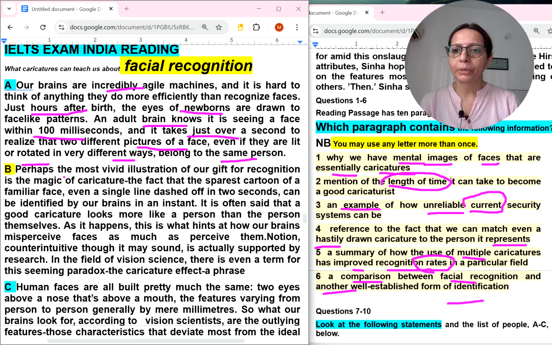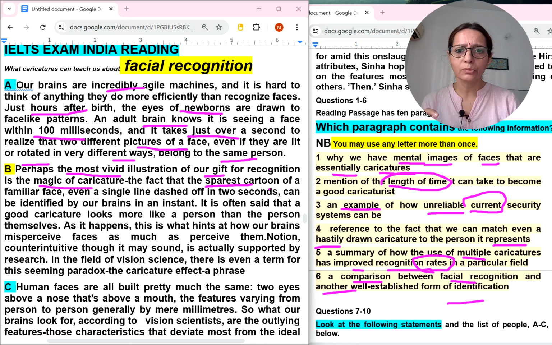B paragraph. Perhaps the most vivid, good word, illustration of our gift for recognition is the magic of caricature. Where is it? No, no. Sparest cartoon.